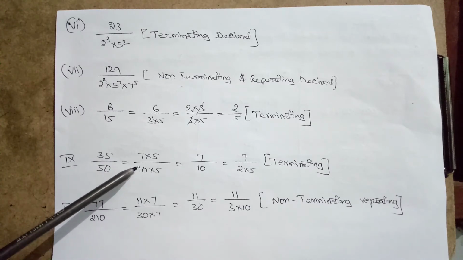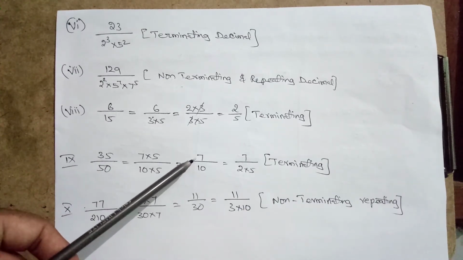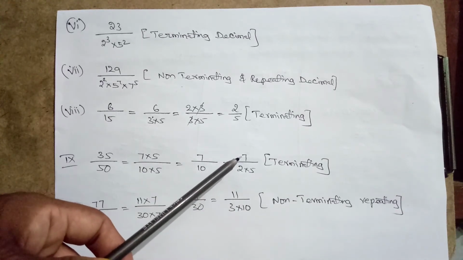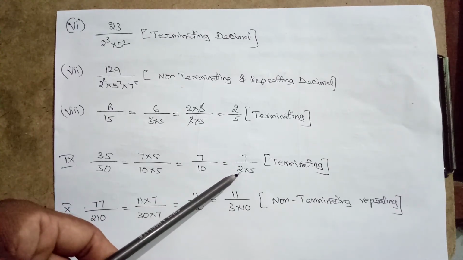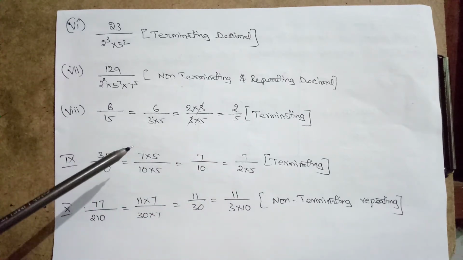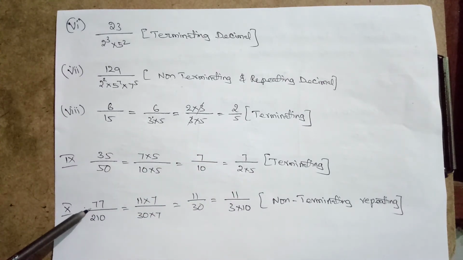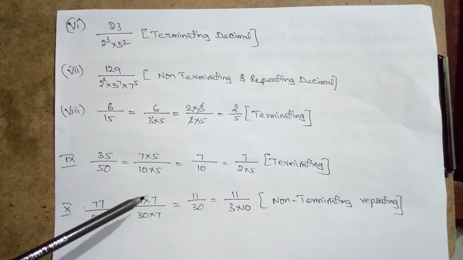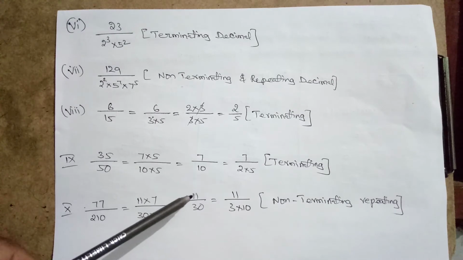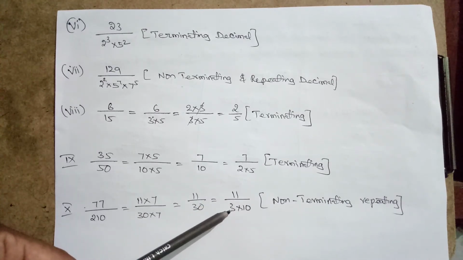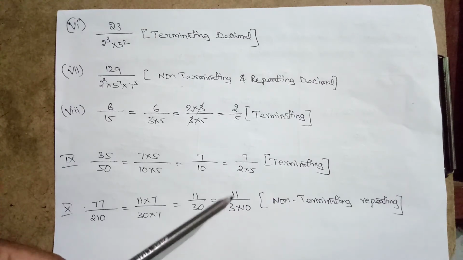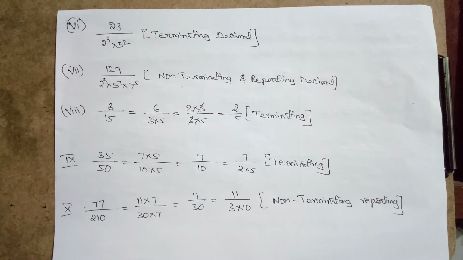So next one, 35 by 50. Here also we have to take 5 common and cancel it. 7 by 10. 10 can be written as 2 times 5. It is terminating, that is 0.7. Next one, 77 by 210. Take 7 common and cancel it. So 11 by 30. 11 by 30, that is 3 times 10. So 3 is there. Definitely it is non-terminating.